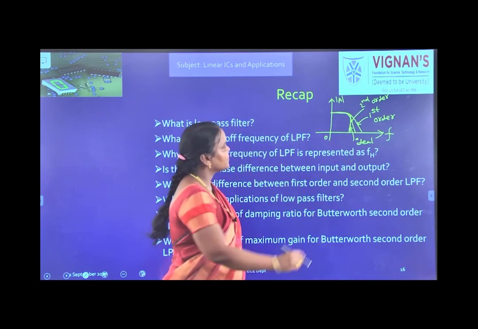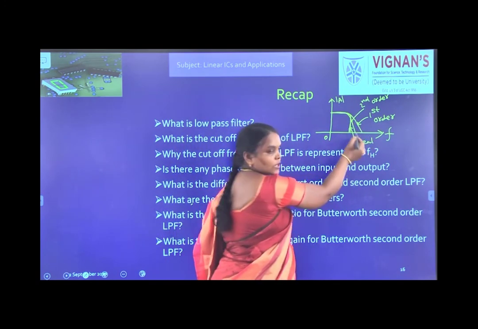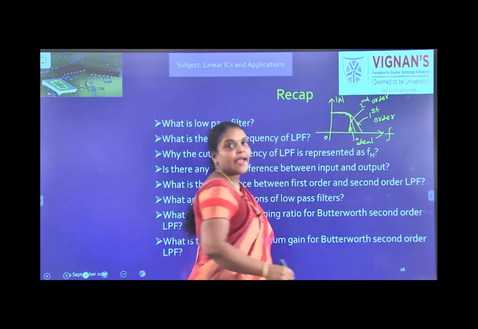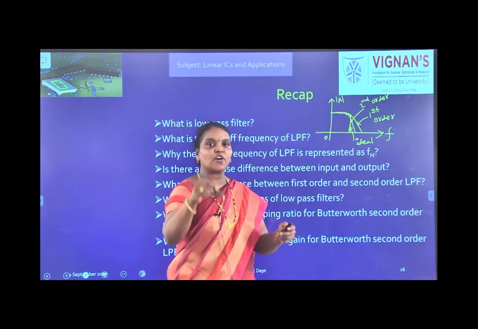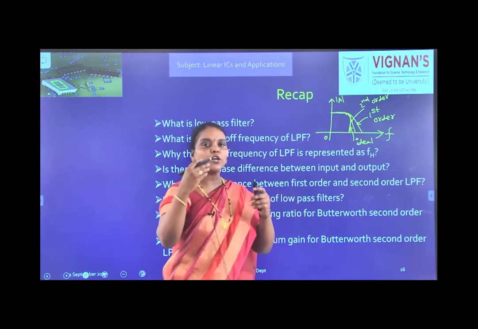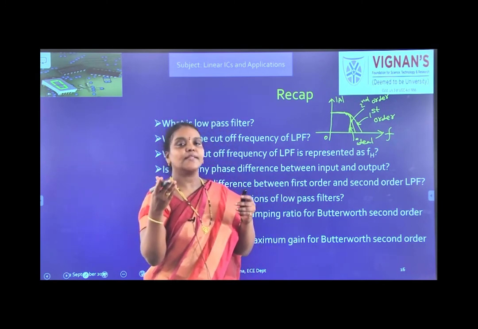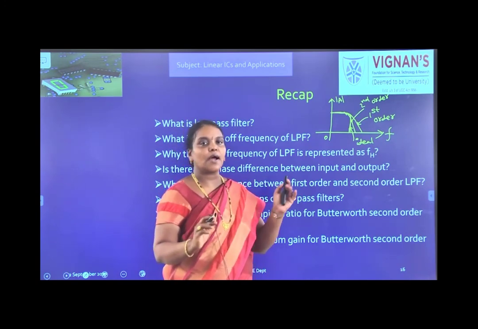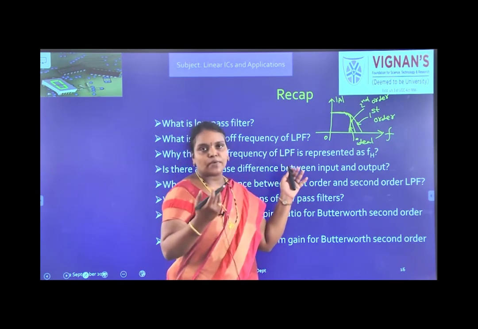If you see the first order response, it is slowly rolling off, whereas second order means fast roll off. Actually, ideally it should be sharp cut off. So, as the order of the filter increases, it approaches the ideal response and requires more number of components.